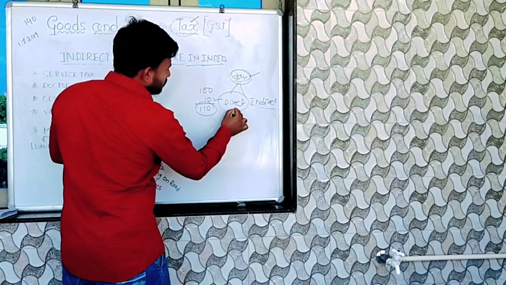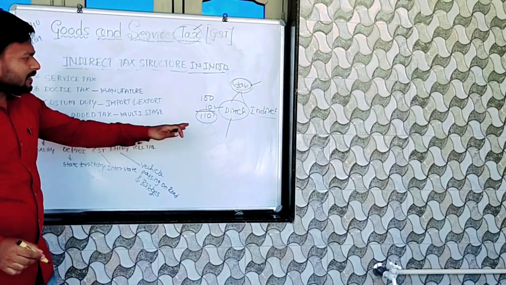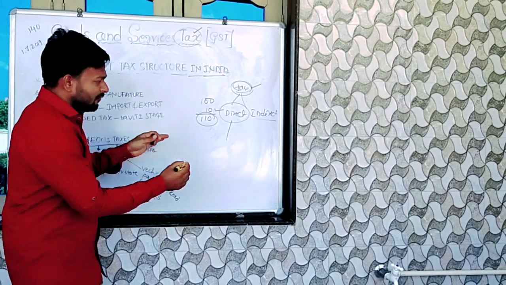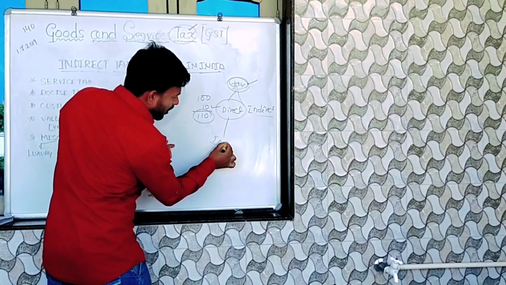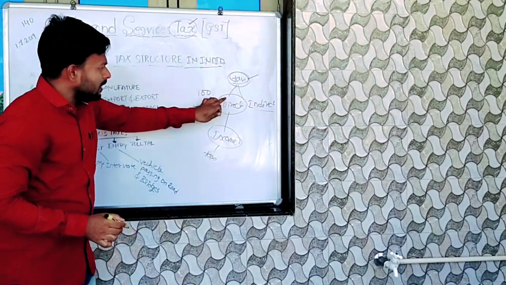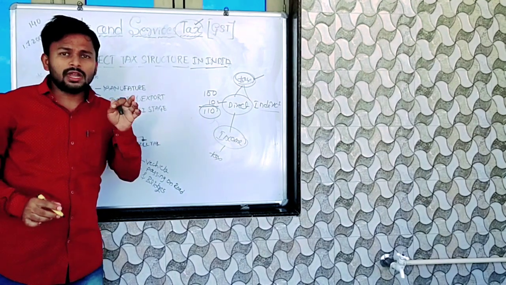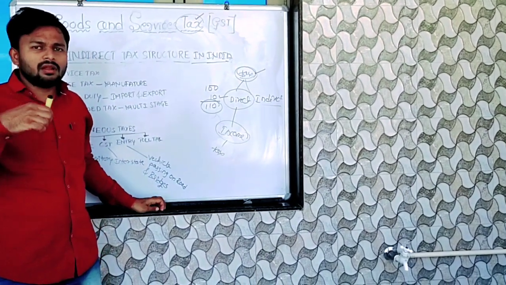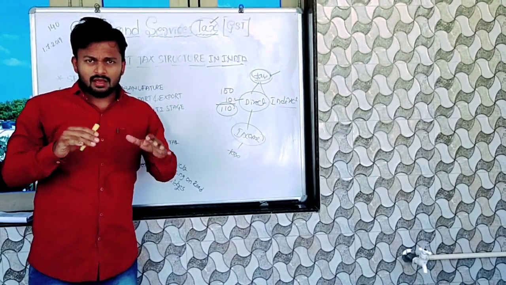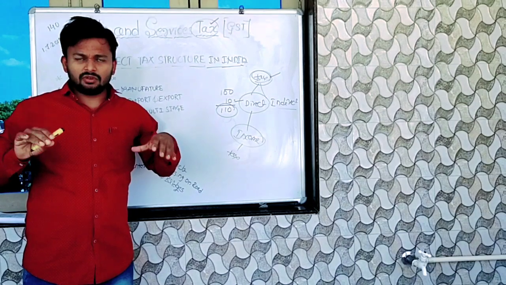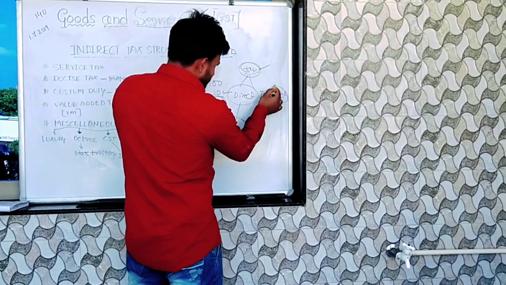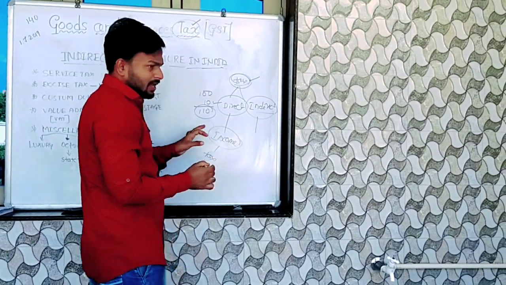Direct and indirect. First one, direct. Direct means it is paid on behalf of your income. If it is income based, you have to pay the tax. That is called a direct tax. It only depends personally on a person's income. Indirect tax means you do not pay the taxes directly.